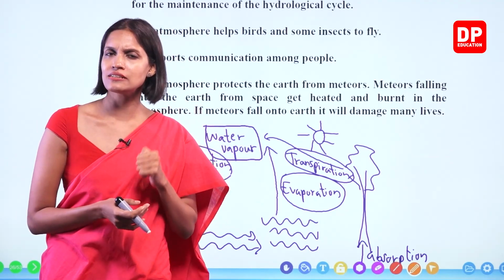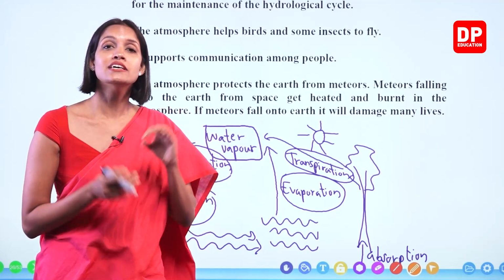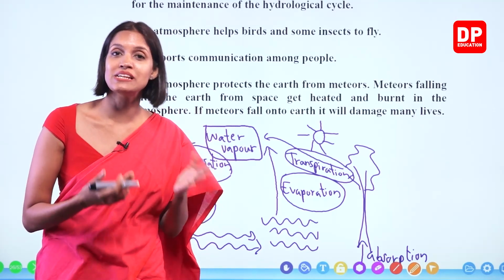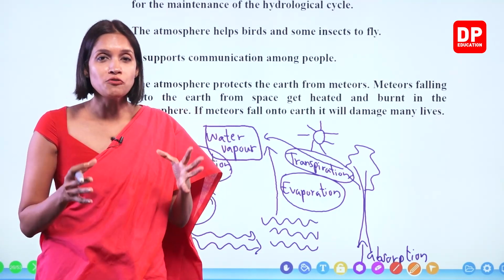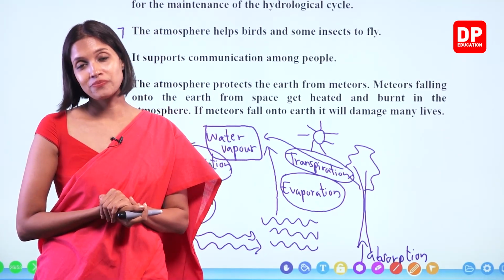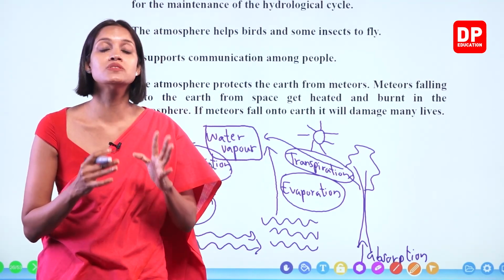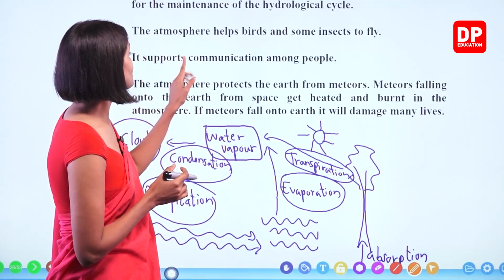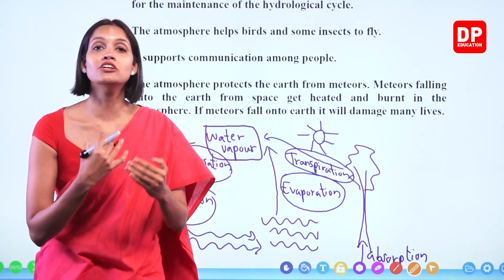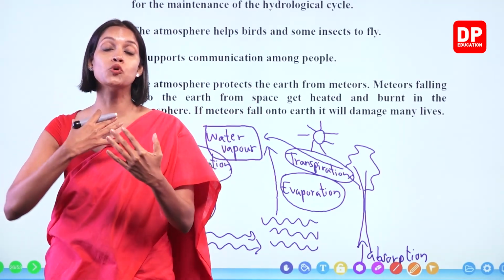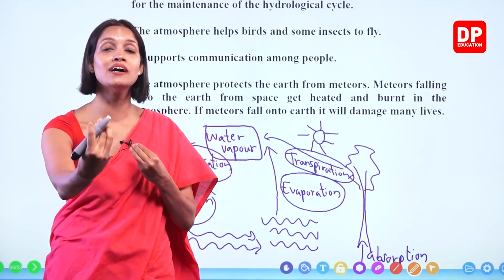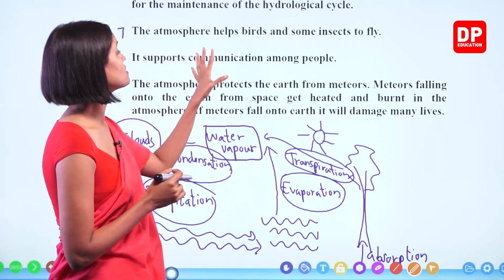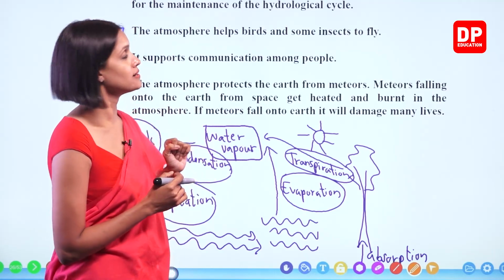Do you remember in the 11th lesson, under the sound lesson, we learned that sound waves will not travel without a medium? We learned this even during the Bell Jar experiment, right? For the sound waves to travel, there must be a medium. Okay, without a medium, sound waves will not travel from one place to another place. Therefore, for communication among people, when we talk to each other, our sound waves go across the atmosphere through the air and reach the other one's ears, right? Okay, so it supports communication among people, right, children?